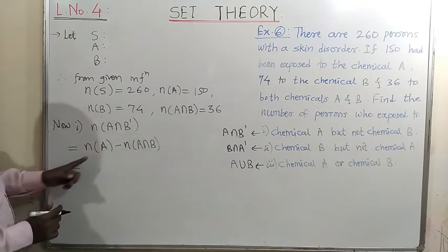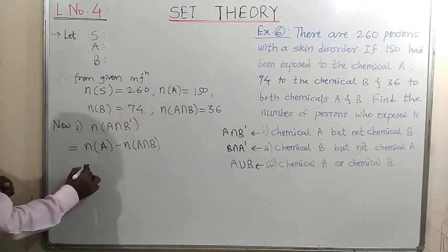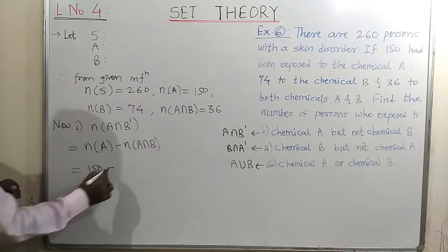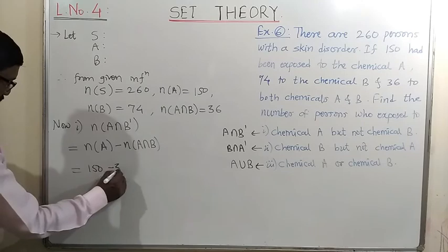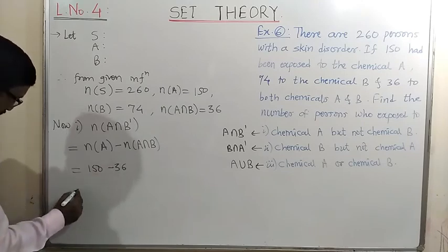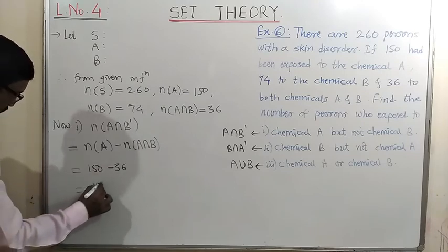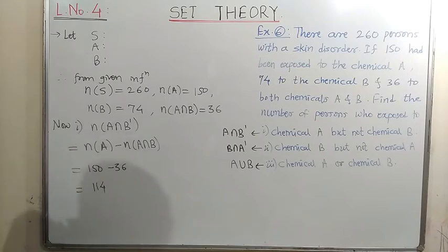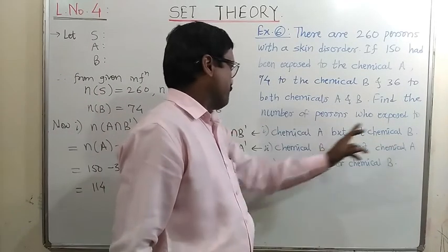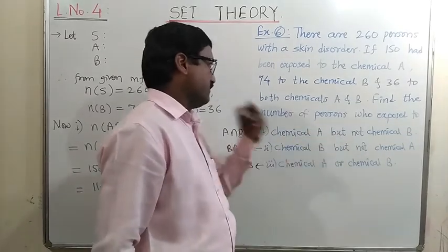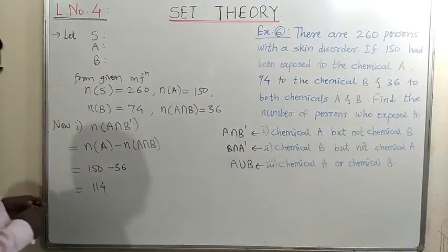Now it is equal to N of A is 150 minus N of A intersection B is 36. So 150 minus 36 is equal to 114 people who had been exposed to chemical A but not chemical B.